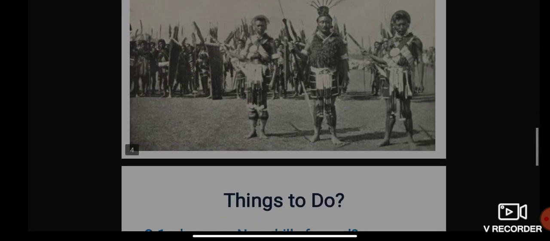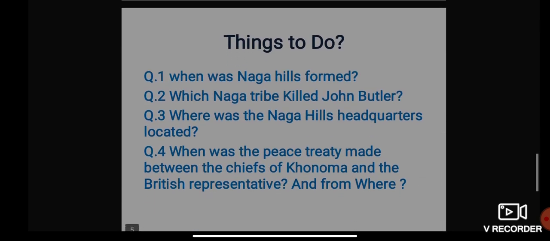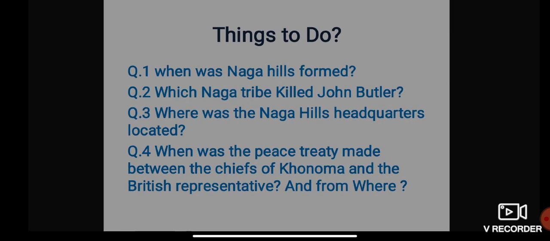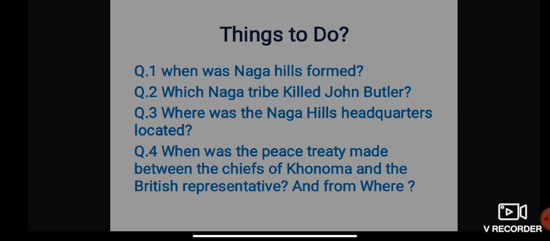So that's it. Now, things to do. Question number 1: When was Naga Hills formed? Question number 2: Which Naga tribe killed John Butler? Question number 3: Where was the Naga Hills headquarters located? Question number 4: When was the peace treaty made between the chiefs of Khonoma and the British representatives, and where? These are the things to do.